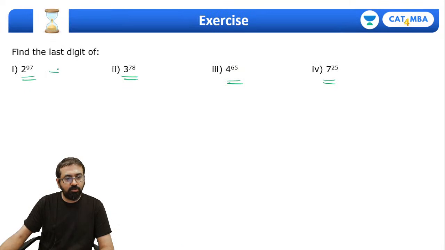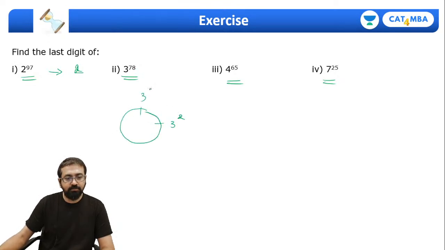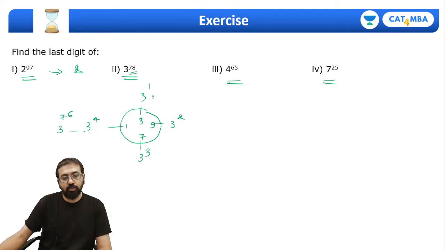Isn't that 2 raised to 97, last digit is 2. Same way 3 raised to 78. So check in the cycle, 3 raised to 1, 3 raised to 2, 3 raised to 3 and 3 raised to 4. Last digit 3, 9, 7, 1 and so on and so forth. So where will this 3 raised to 78 come? Of course 76 is a multiple of 4. 19 4s are 76. So 3 raised to 77 will come over here and 3 raised to 78 will come over here. So last digit has to be 9.